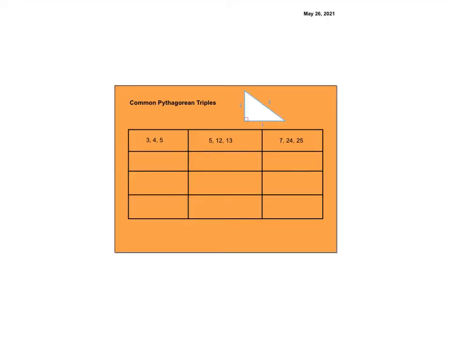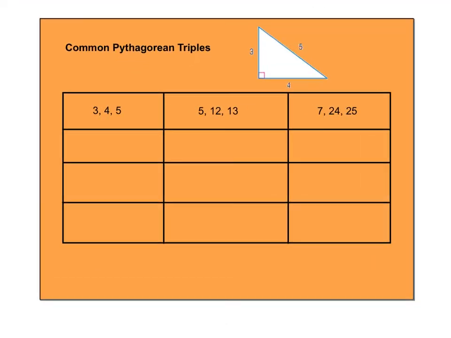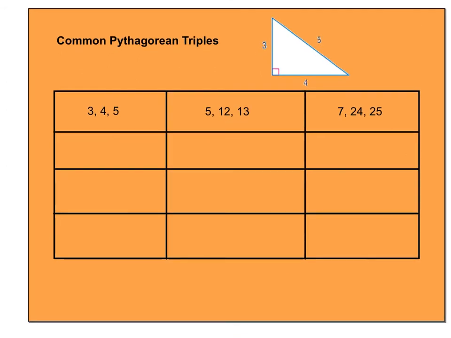Now, a Pythagorean triple is merely three positive integers that work in the Pythagorean theorem. So if you check 3 squared plus 4 squared equals 5 squared, that's 9 plus 16, which is 25. Those two are equal. 5 squared plus 12 squared equals 13 squared. And likewise for 7, 24, and 25.